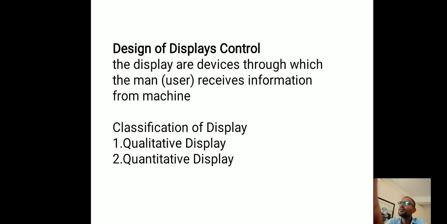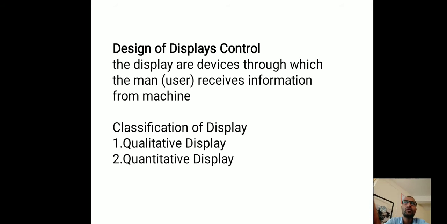So friends, we have discussed the ergonomics consideration related to the design of displays. We know displays are devices through which a man or user receives information from the machine.